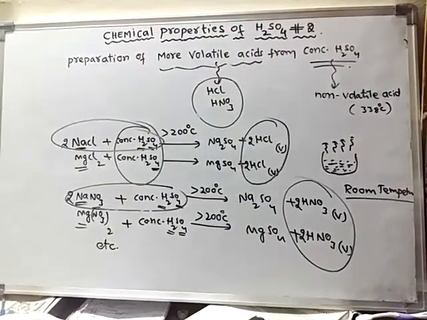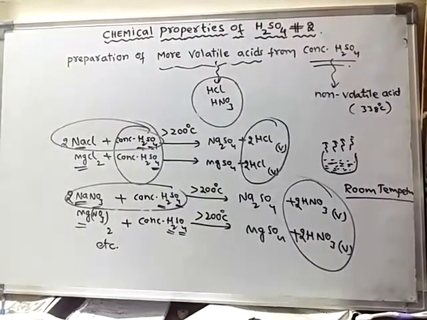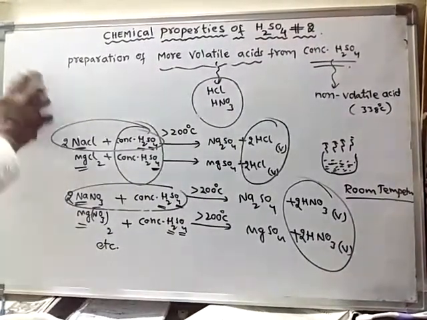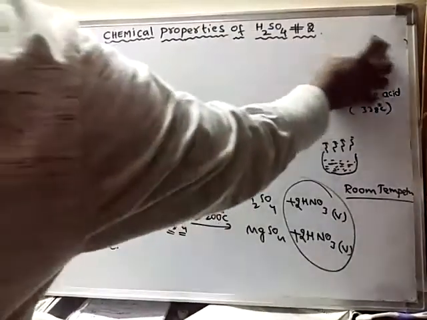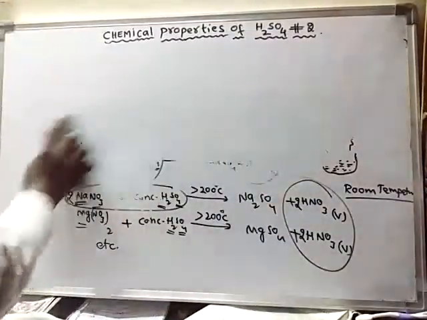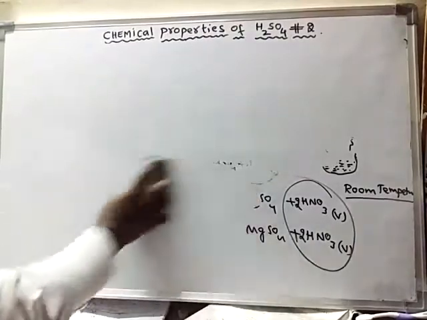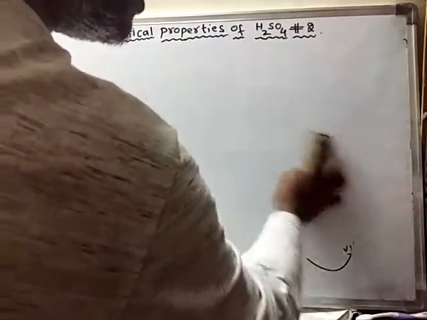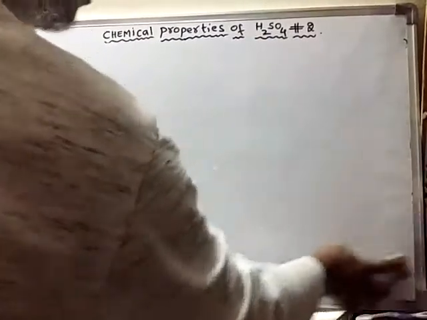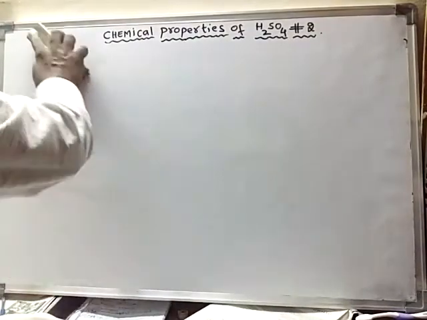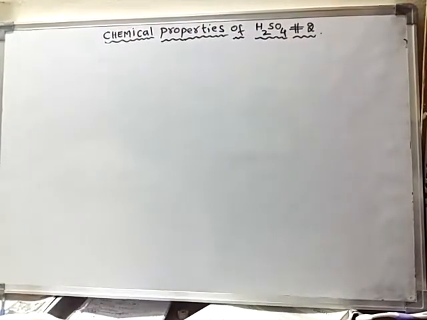Next type of chemical properties of sulfuric acid: it can act as an oxidizing agent. Sulfuric acid can act as an oxidizing agent.